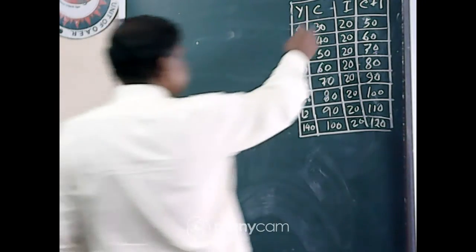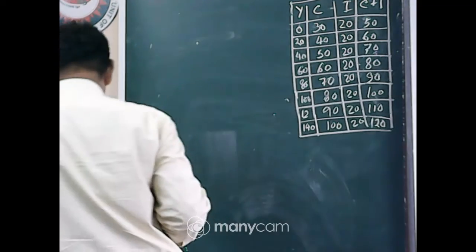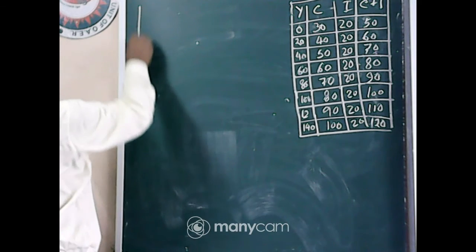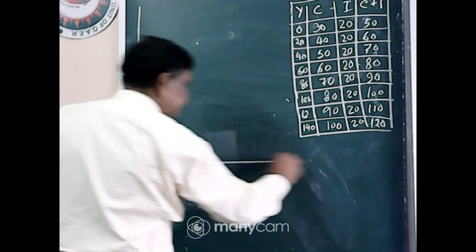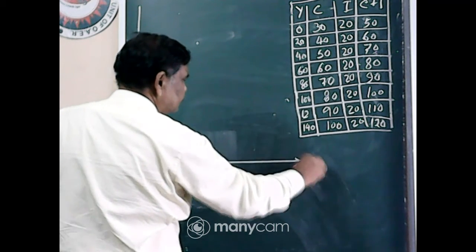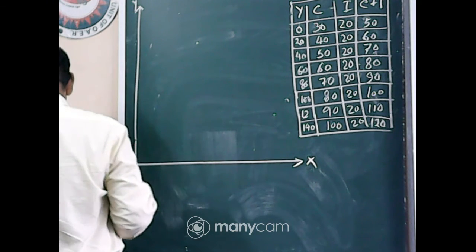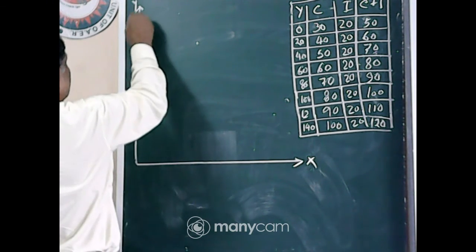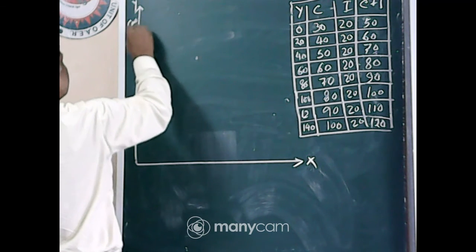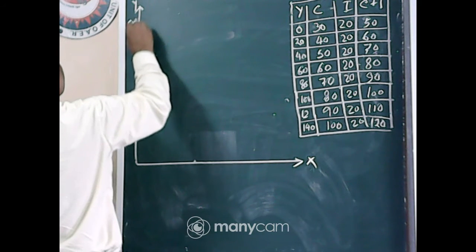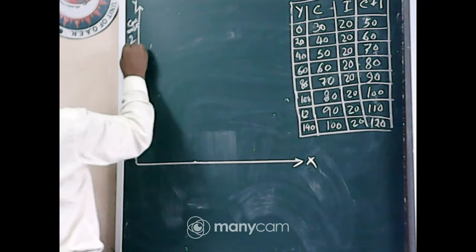Y is the income, C is the consumption, I is the investment, and C plus I, this plus this. Now it is diagrammatically proved. On the vertical axis, consumption and investment are measured.